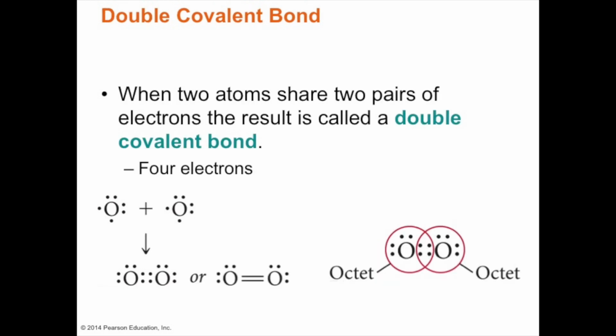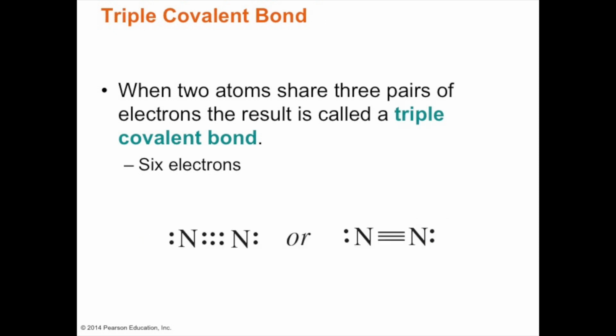And when we look at oxygen, O2, oxygen exists naturally as a diatomic molecule. O has 6 electrons: 2, 4, 6. So O plus O gives us an octet this way, and we represent the bonding pairs with 2 straight lines. So oxygen has 2 bonding pairs and 1, 2, 3, 4 non-bonding pairs.